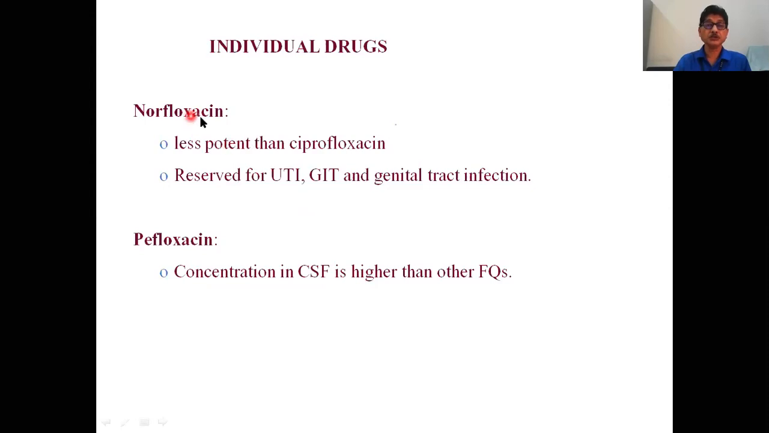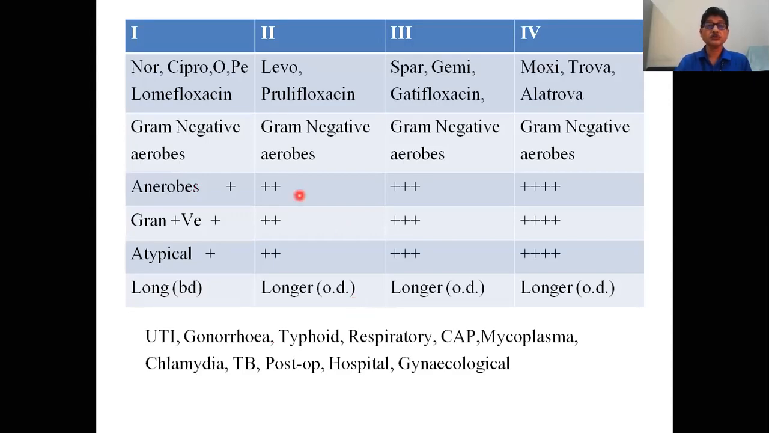Other individual drugs are norfloxacin. It is less potent and is reserved for UTI and GIT infections. And pefloxacin concentration is good in CSF. So, in short, to sum up, the first generation fluoroquinolones are norfloxacin, ciprofloxacin, ofloxacin, fleroxacin, and lomefloxacin. They are effective mainly against gram-negative aerobes and have very little effect against anaerobes, gram-positive or atypical organisms.